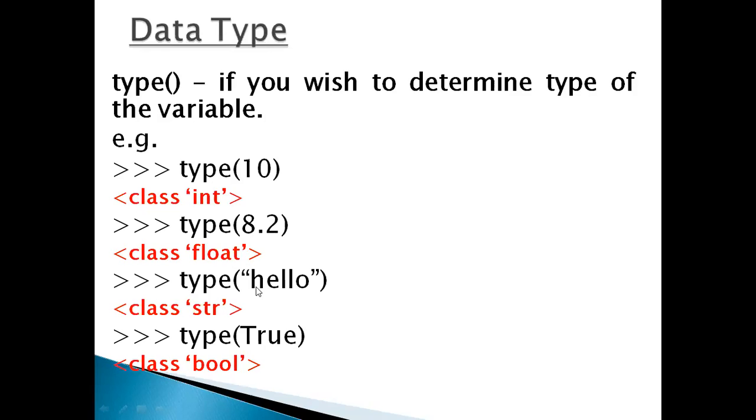And this is a string enclosed in double quotation, and it will display str. True means it is a bool. You can directly write values in it, and it will display according to the data type.